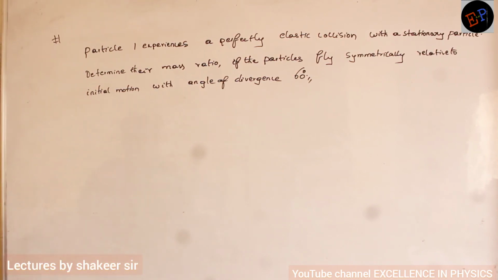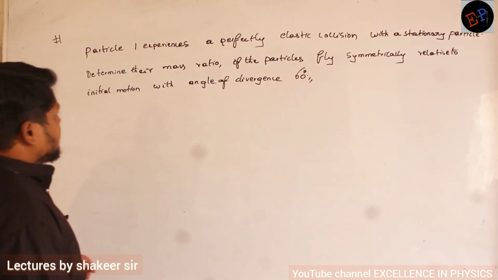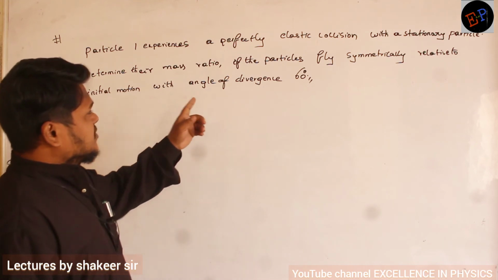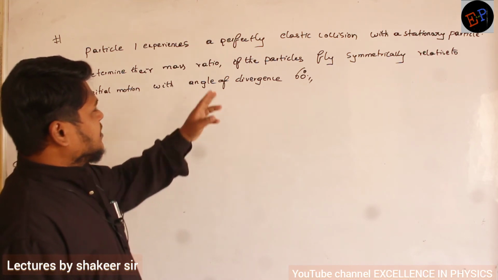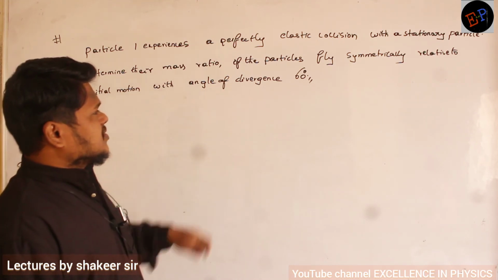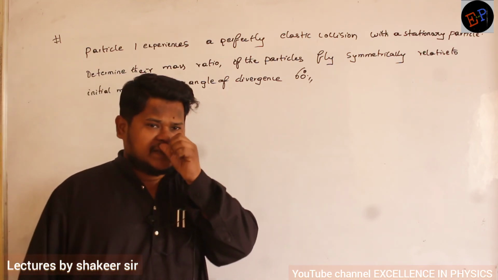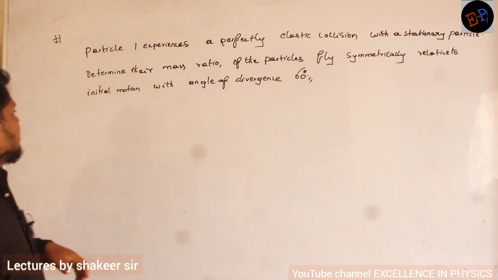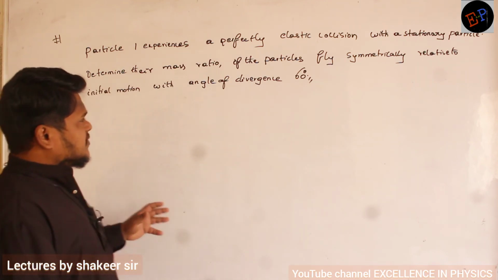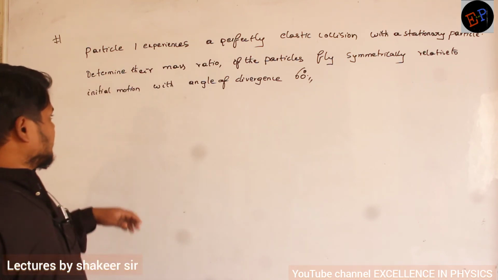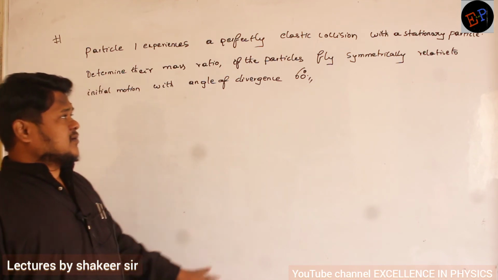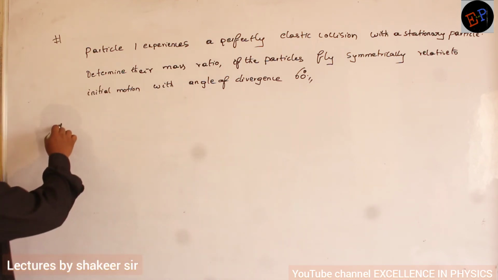Okay, let us see this question. Particle 1 experiences a perfectly elastic collision with a stationary particle. Masses are not given. What are the masses of the particles? It is not given. Determine their mass ratio if the particles fly symmetrically relative to their initial motion with an angle of divergence 60 degrees. What is the meaning of this?